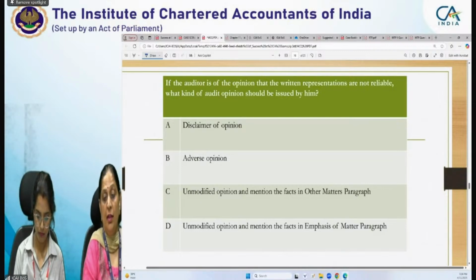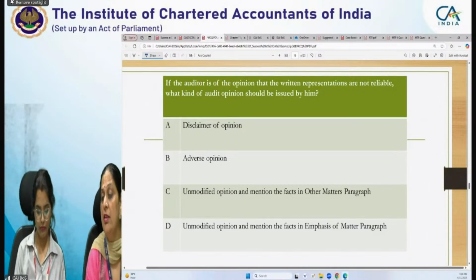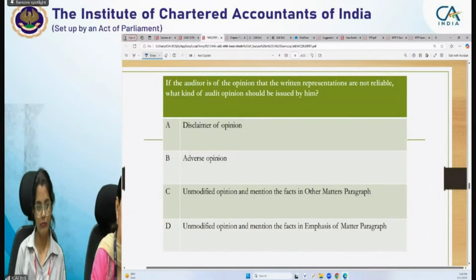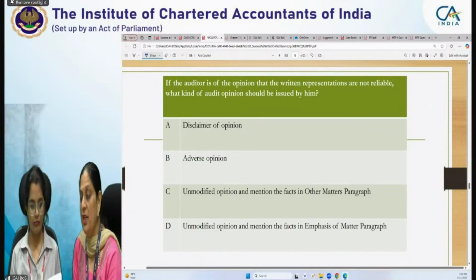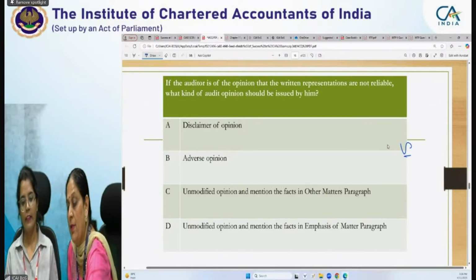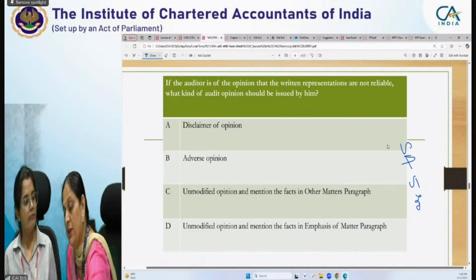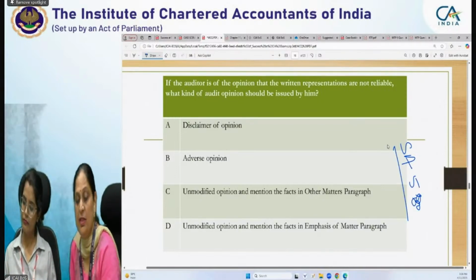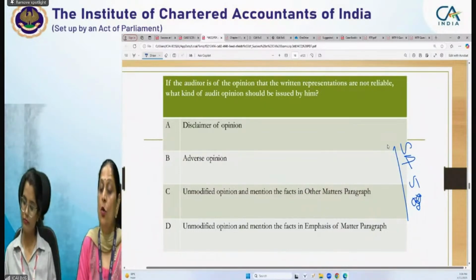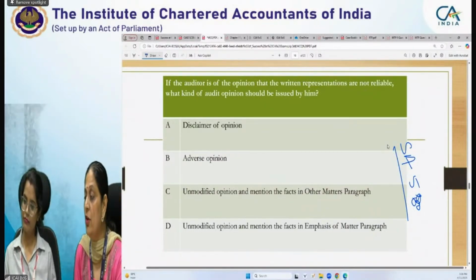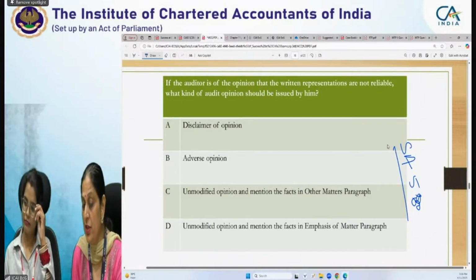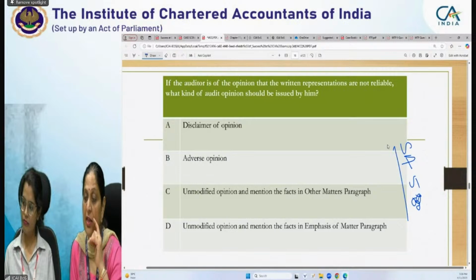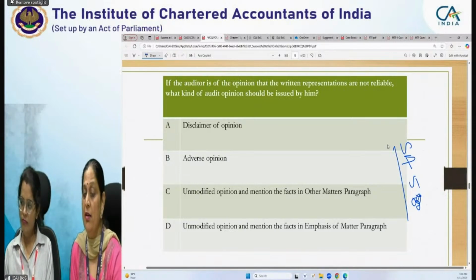Here, if the auditor is of the opinion that written representations are not reliable, first of all, I want to know which SA will be applicable in this situation. It will be SA 580. Yes, very good. SA 580 is written representation. And who provides written representation, auditor or management? Management provides the written representation to the auditor for certain aspects where the auditor requires that you need to give me in writing.